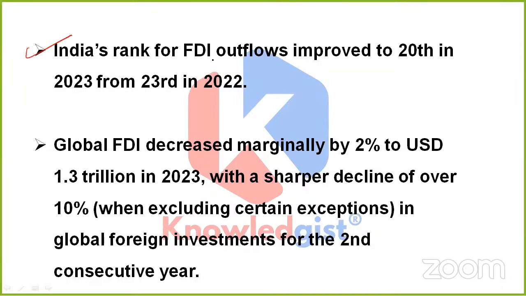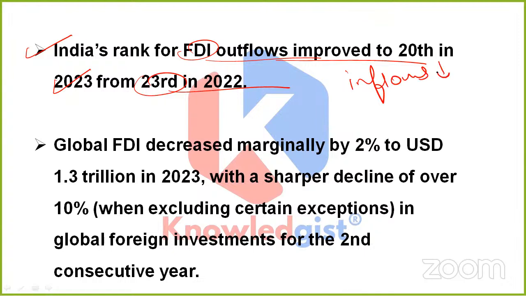India's rank for FDI outflows improved to 20th in 2023 from 23rd in 2022, which means if we talk about FDI inflows, then India's rank got lowered, so we can see a negative impact. While if we talk about FDI outflows, India underwent an improvement, because previously in 2022 it was on 23rd position, but now it is on 20th position.